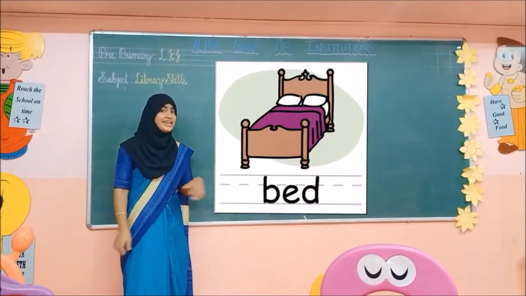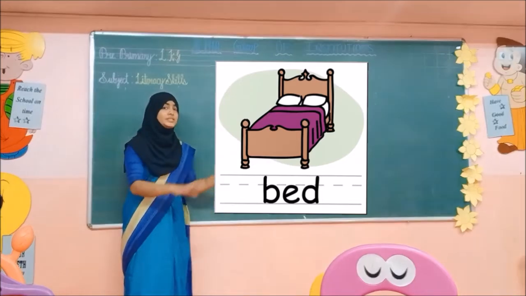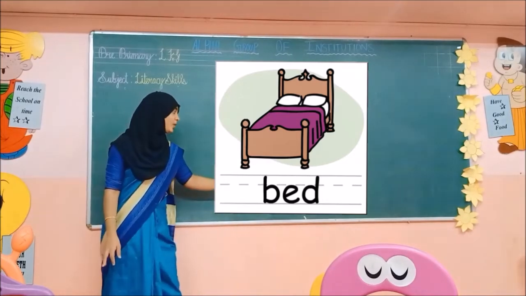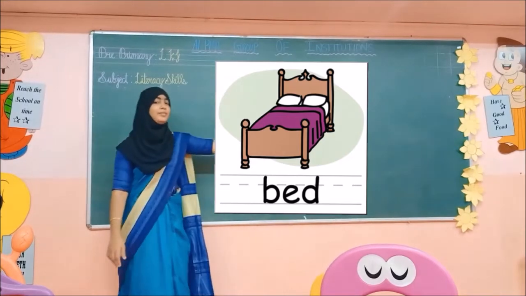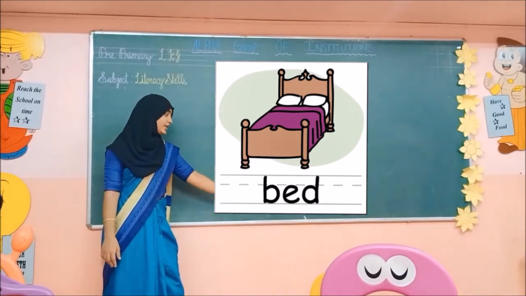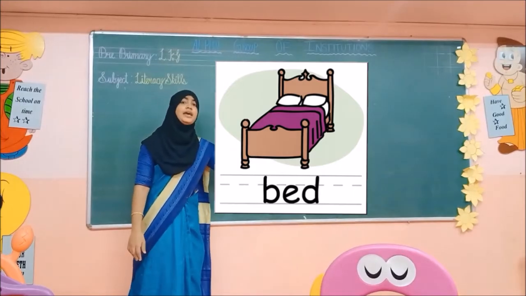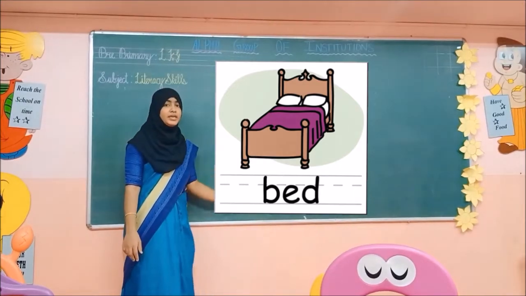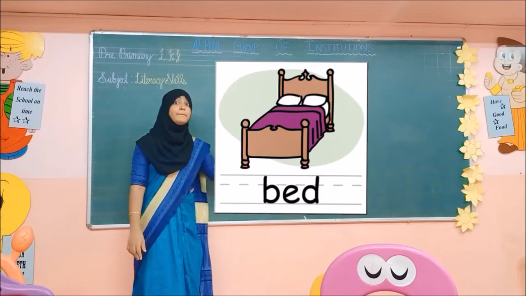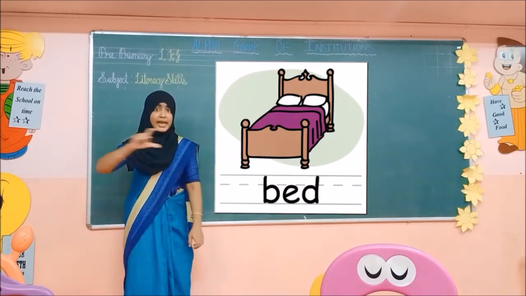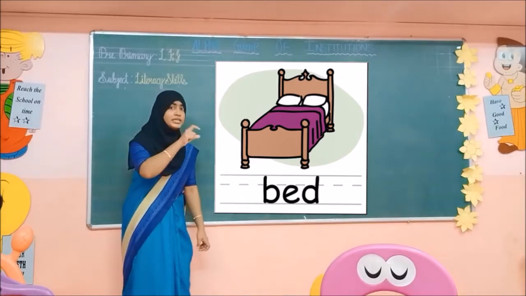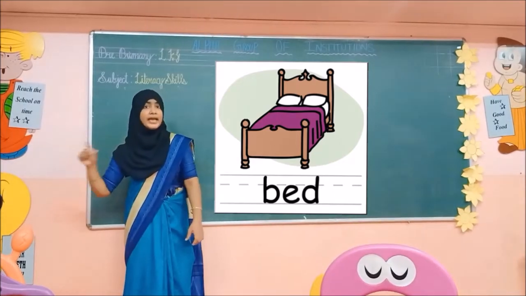Okay children, see the next picture. What is this? Yes, bed. What is this? Bed. Spell the word. B-E-D. See the picture and spell it. B-E-D. Bed. B-E-D. B-E-D. But while pronouncing, it becomes bed.